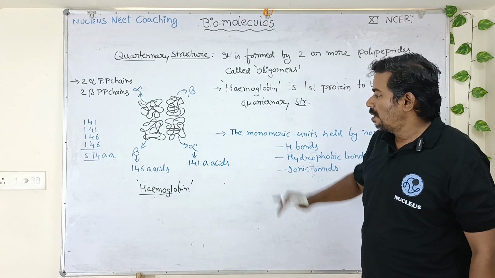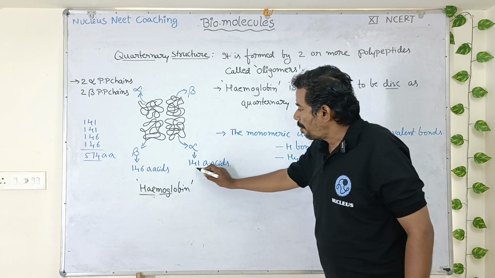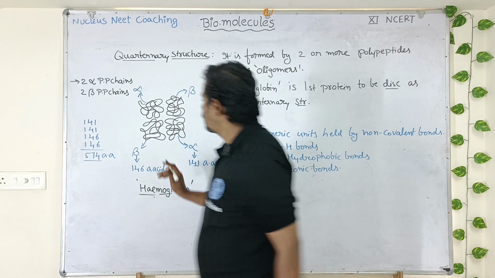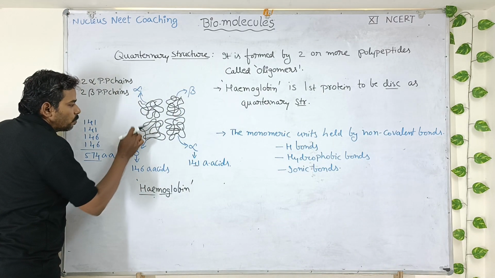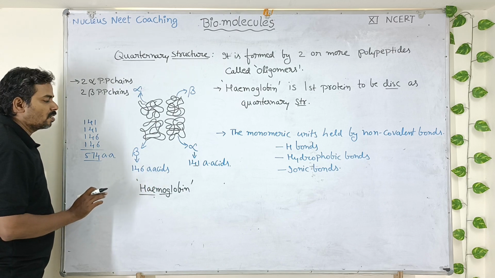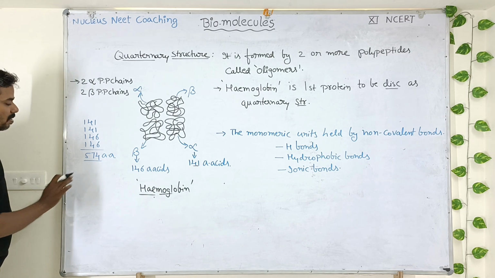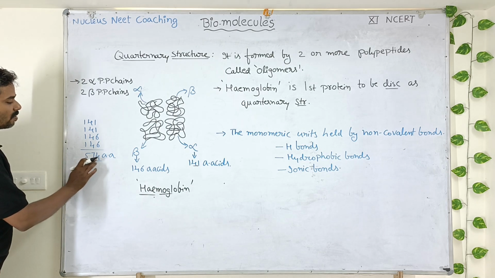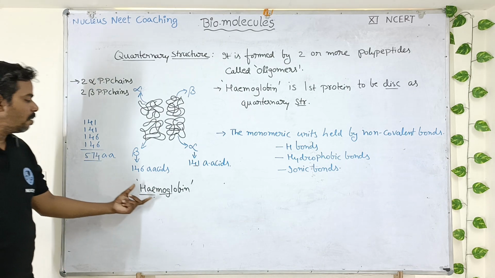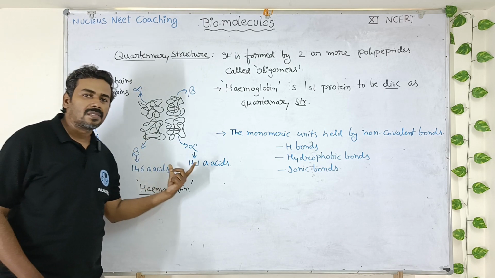Okay, so the alpha polypeptide chain has a total of 141 amino acids. Similarly, this particular chain is the beta chain. It has 146 amino acids. So total 2 alpha and 2 beta chains will come to 574 amino acids. In a hemoglobin protein, there will be a total of 574 amino acids.